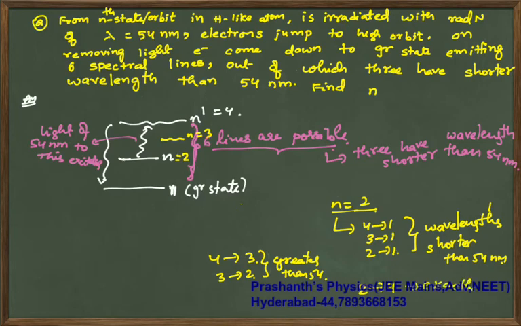So that's why your correct answer is n equal to 2. This is a logical question, but still you need to get convinced yourself to solve it. So with this, we'll stop this idea now.